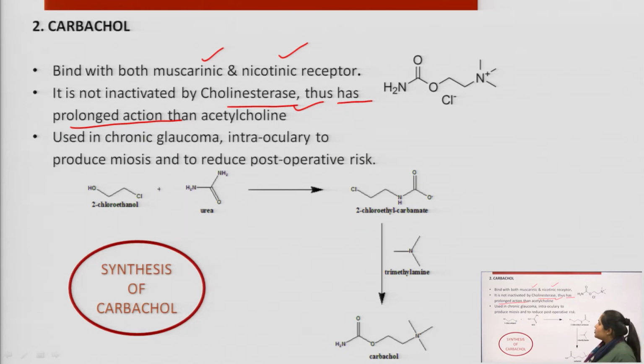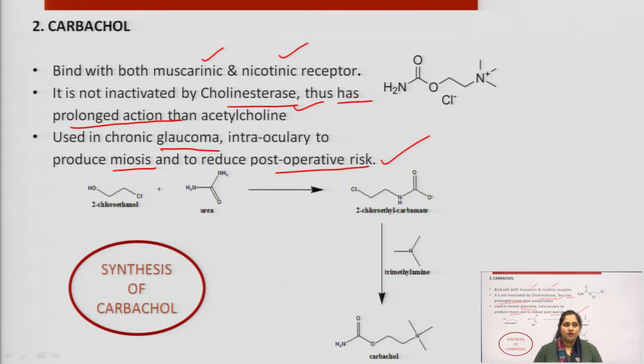Basically it is used in the case of chronic glaucoma. Glaucoma is a condition where there is an increase in the intraocular pressure, so to decrease that, we use this drug carbachol. When we talk about other effects, it also produces miosis and it also reduces the post-operative risk.